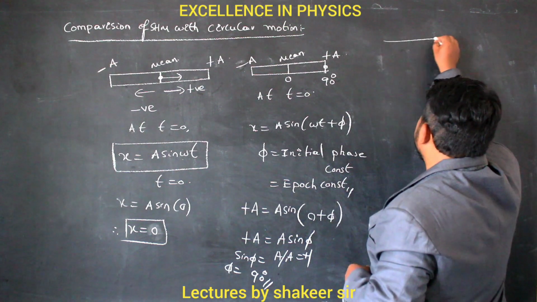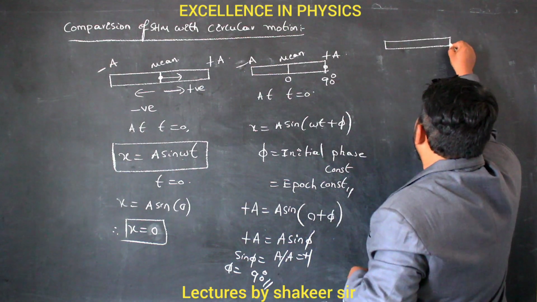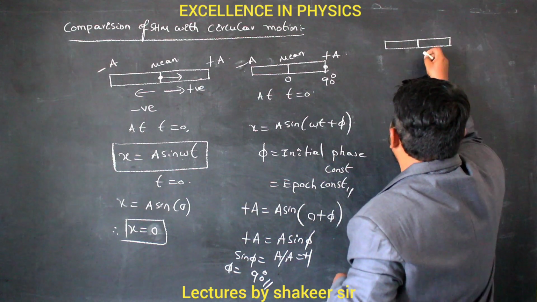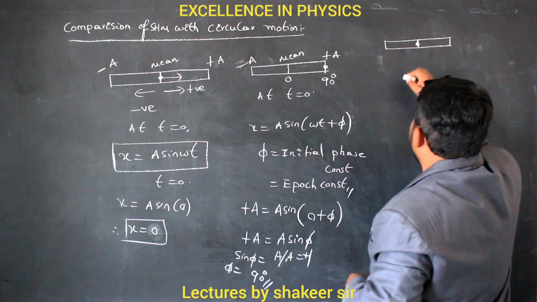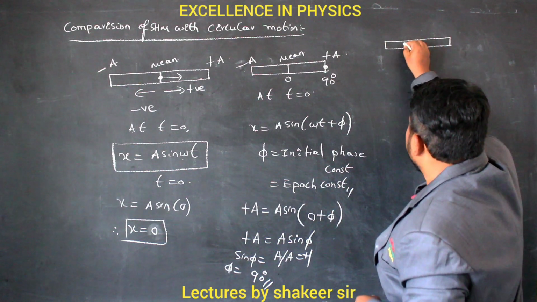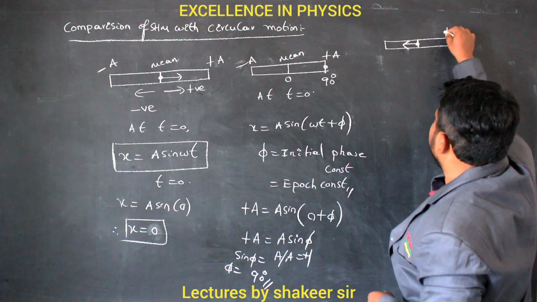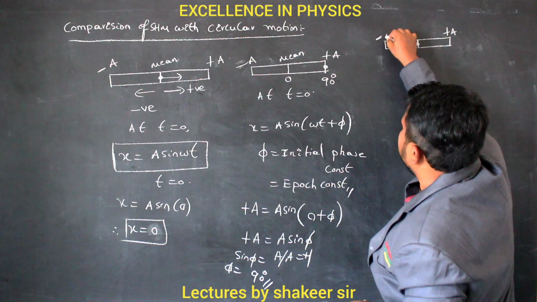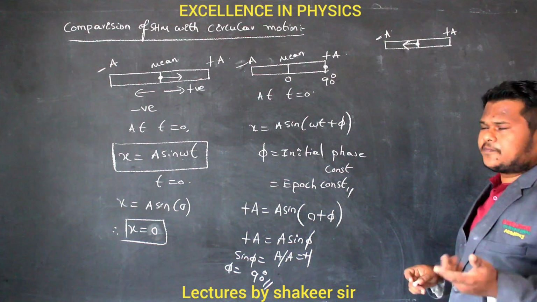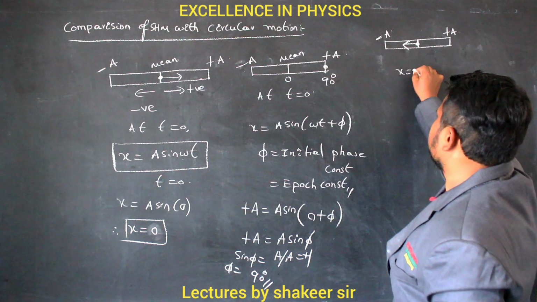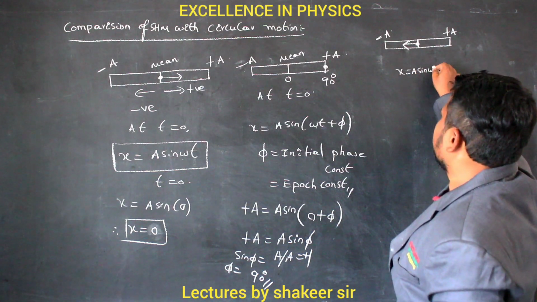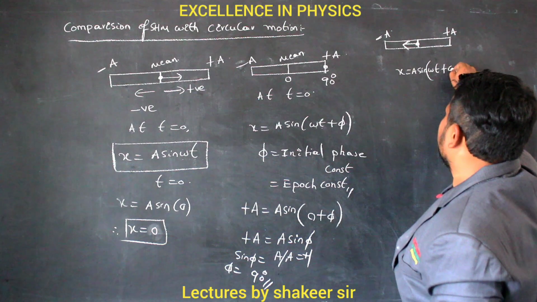The second condition is that when I started observing the motion, the body was present at the mean position, but it was traveling towards the negative extremity. If this is plus a, it is traveling towards minus a. Again, how can I write the equation? Again, x equals a sin (omega t plus phi).